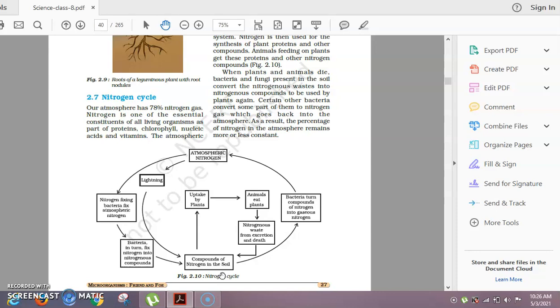When plants and animals die, the proteins present in them are converted into ammonium compounds by the putrefying bacteria and fungi decomposers present in the soil. The nitrogen waste from the excretion and death of animals and plants again goes back to the soil, and this process is called ammonification.